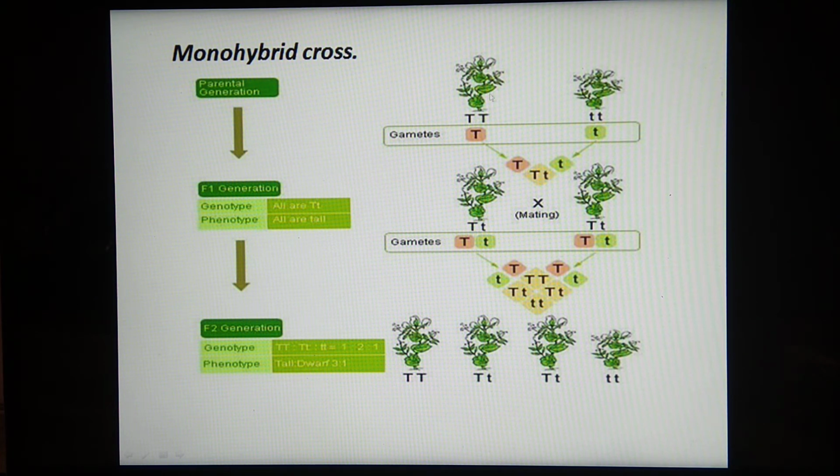So what we have studied, this is the parental generation. See, this is the parental generation. In this parental generation, we have considered a tall plant and a dwarf plant. When these two plants are crossed together, the resulting generation will be the F1 generation. What is the genotype? All are capital T small t. All plants formed are capital T small t, and hence, phenotypically, all plants are tall. So we have got this F1 generation. Now we are going to cross these hybrid plants with each other. This hybrid tall plant is crossed with this second hybrid tall plant.